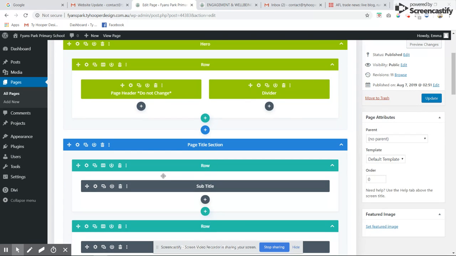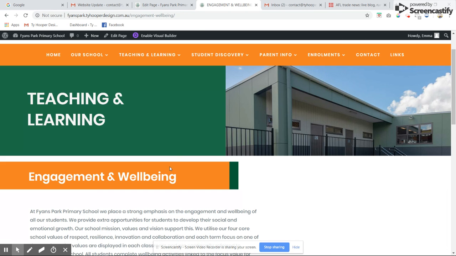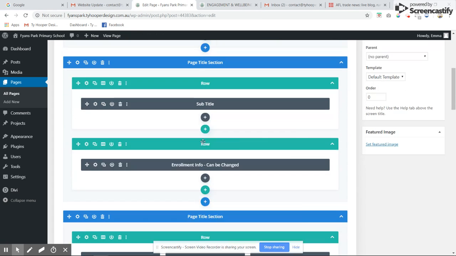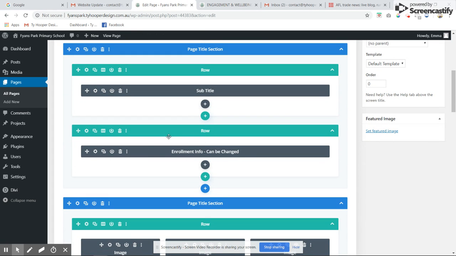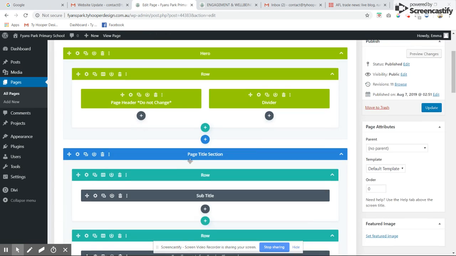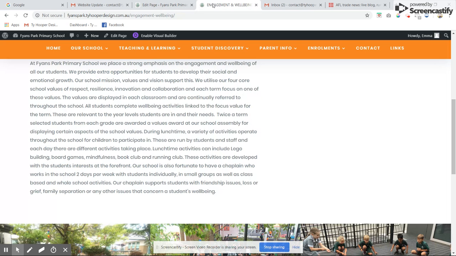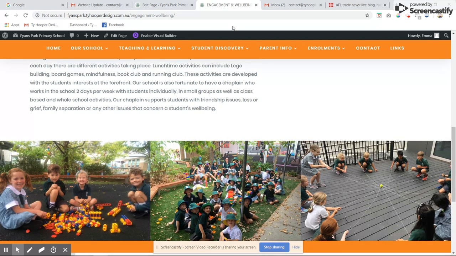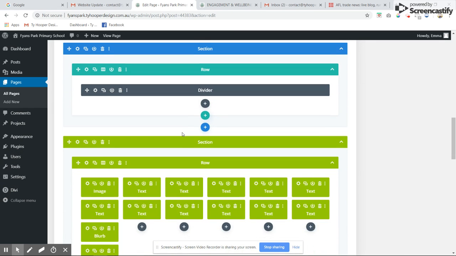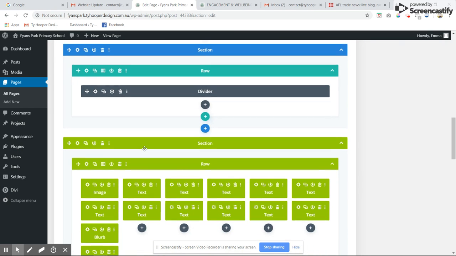Page title, subtitle relates to here. And then text, which is obviously this stuff down here. There's a row of images, which is the images here. And this green area is the footer, which is the same on every page.